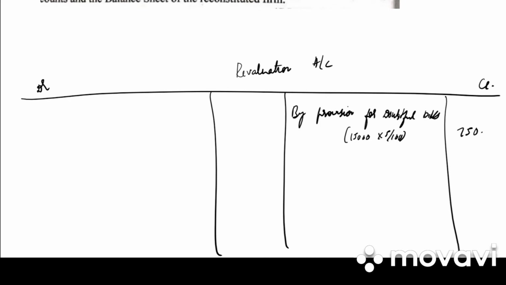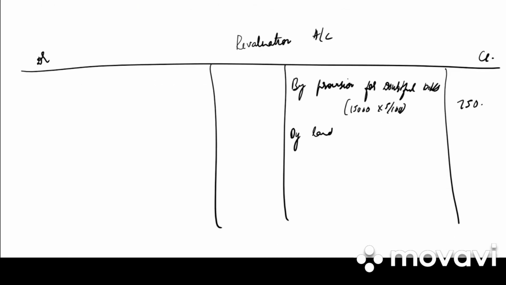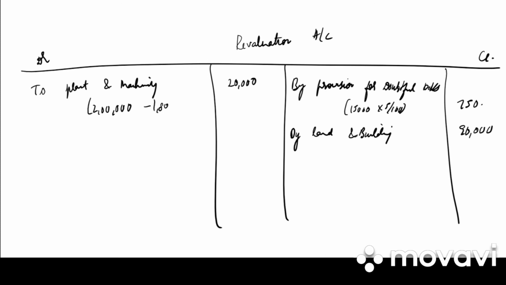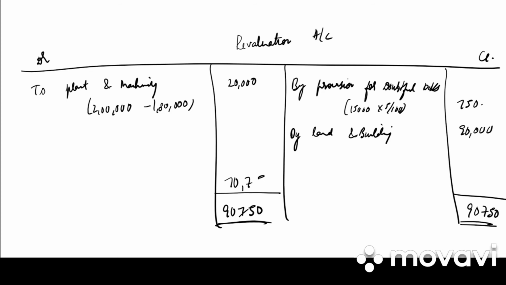Land and building appreciated by 90,000. So by land and building 90,000. Then plant and machinery reduced to 1,80,000. So 2 lakh minus 1,80,000. How much is it? 20,000. Anything else given in the problem? No. Then we balance the revaluation account. 90,750, 90,750. What is the balance? 70,750.